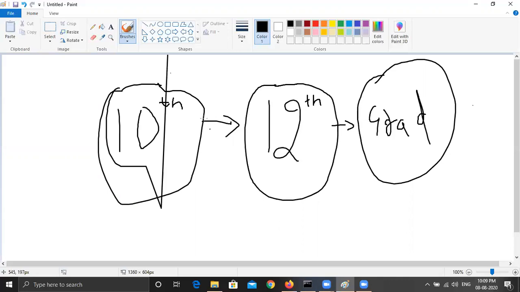But what if you fail? This is the case when you pass, right? But what if you fail? If you fail, you have to repeat this class. So this is nothing but a condition that we are applying. If you pass, then you will be promoted. Otherwise, you have to repeat the class. So these are the conditions.